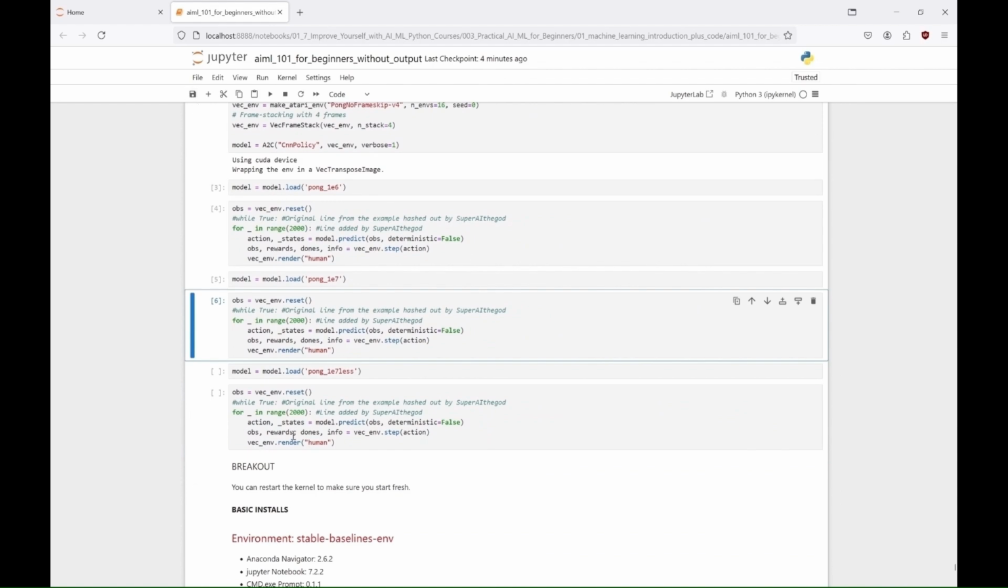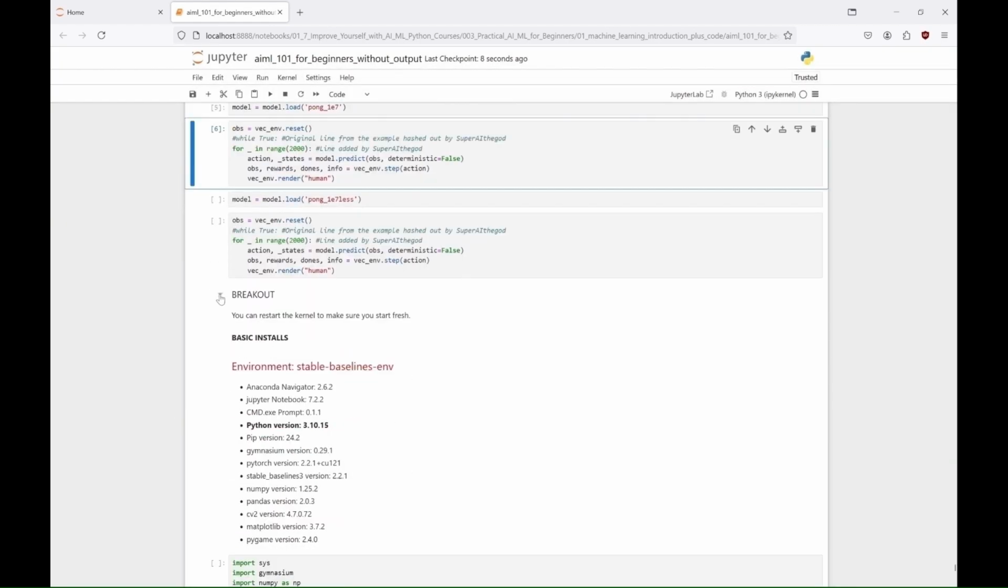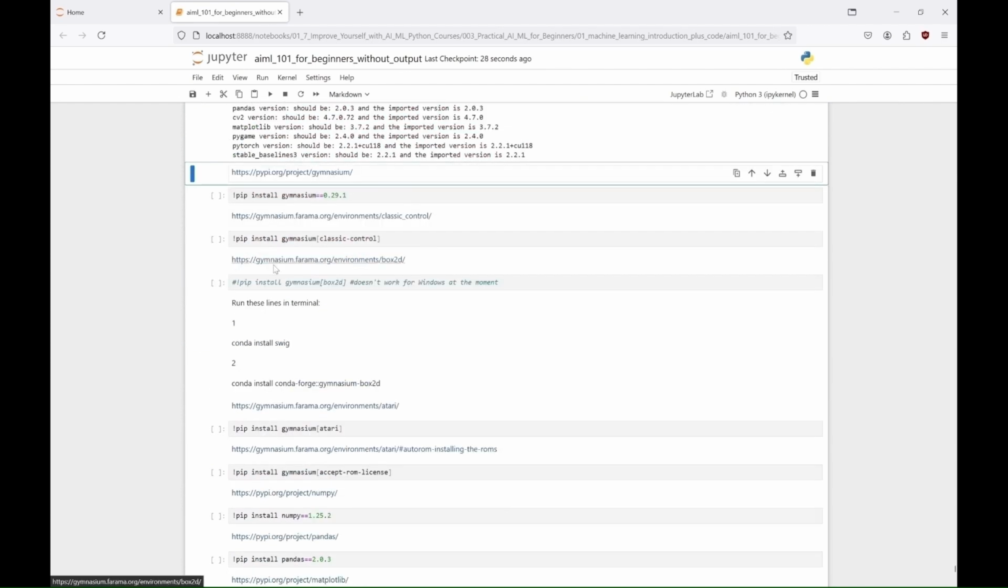And that's all about Pong. Good luck with your own tests, and let's move on to Breakout. So, we restart the kernel and check if everything is still okay.